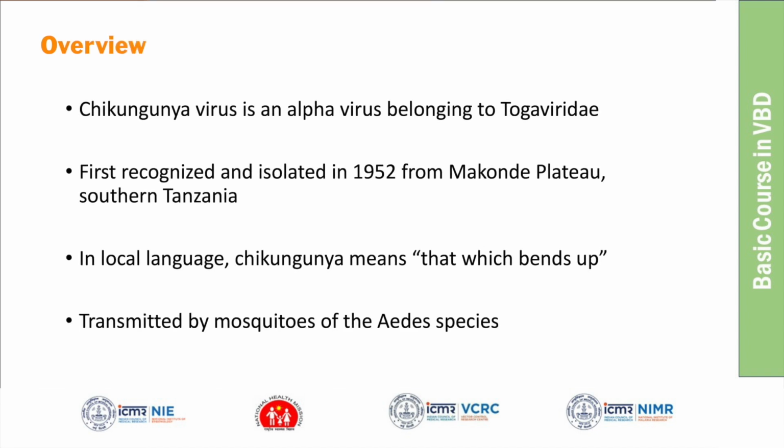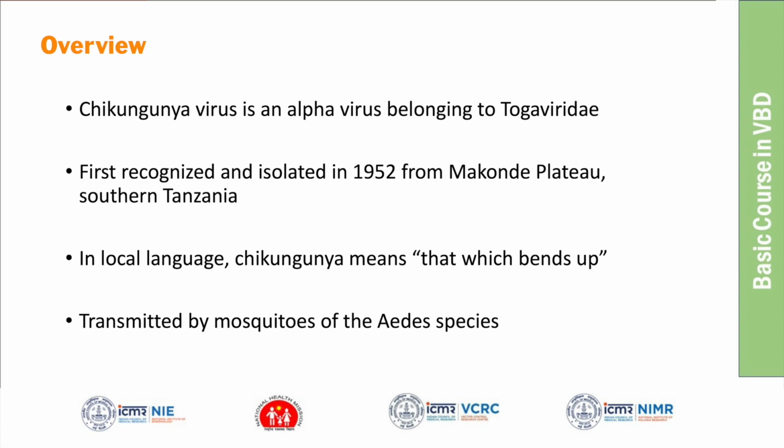So first, chikungunya is an alpha virus, which belongs to the group called Togaviridae. Do you remember, dengue comes under which? Dengue is a what type of virus? Can anyone tell? Because we discussed in the previous sessions. Dengue is spread by dengue virus.